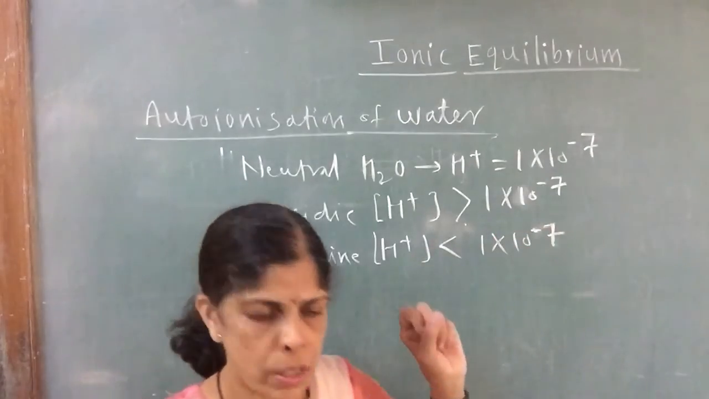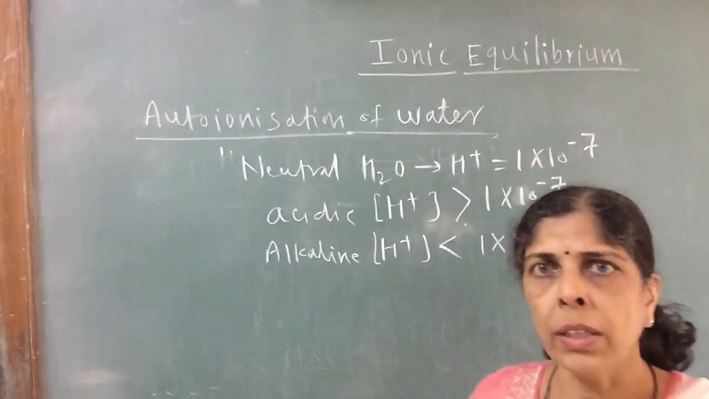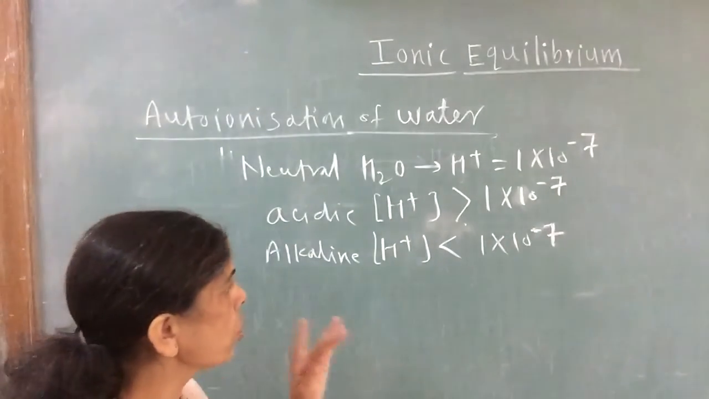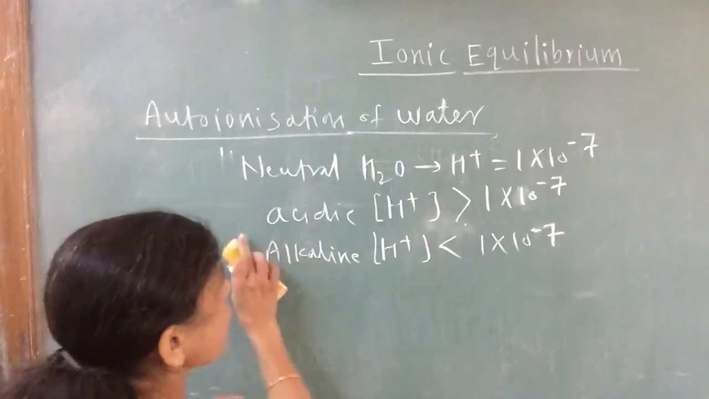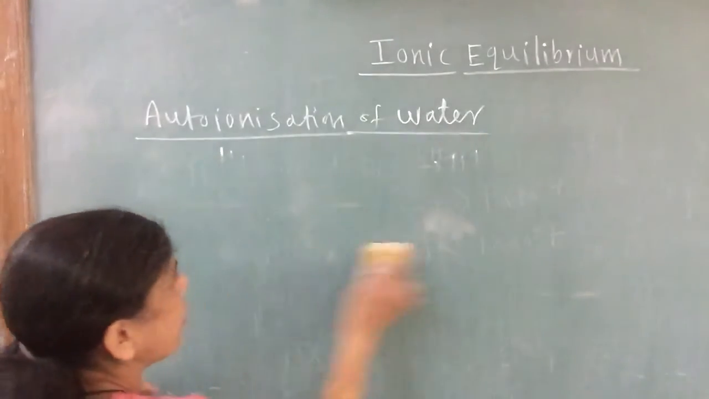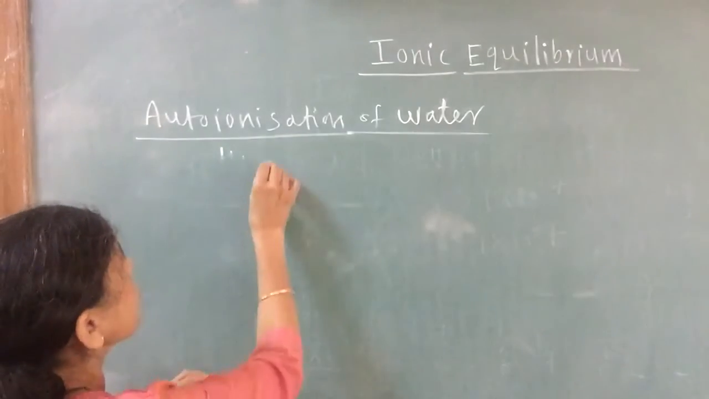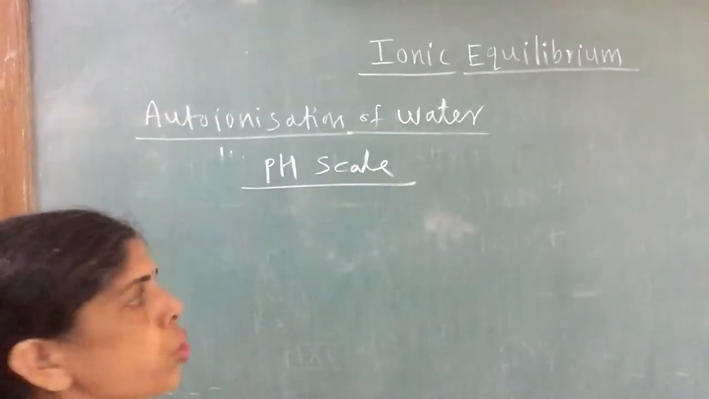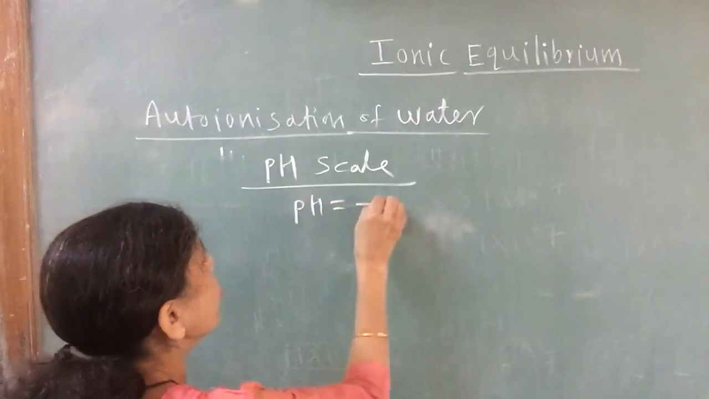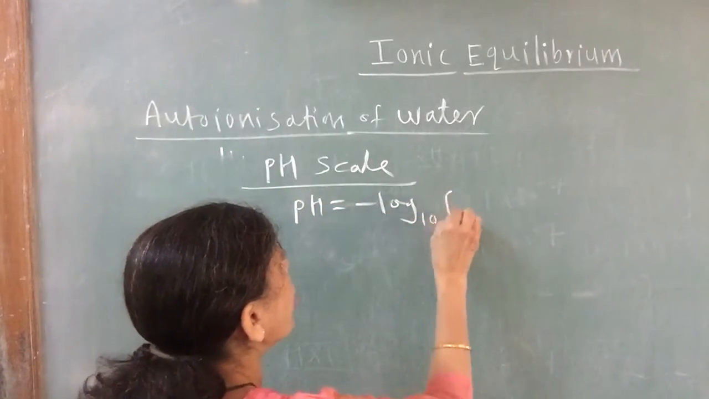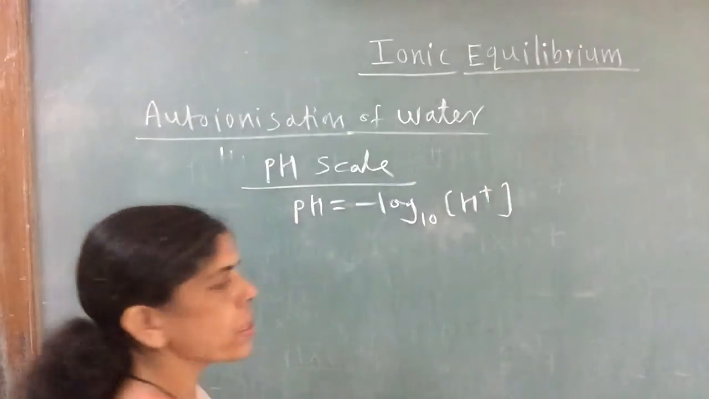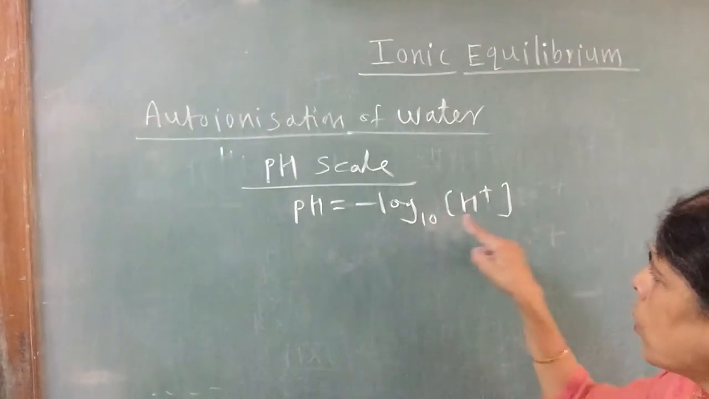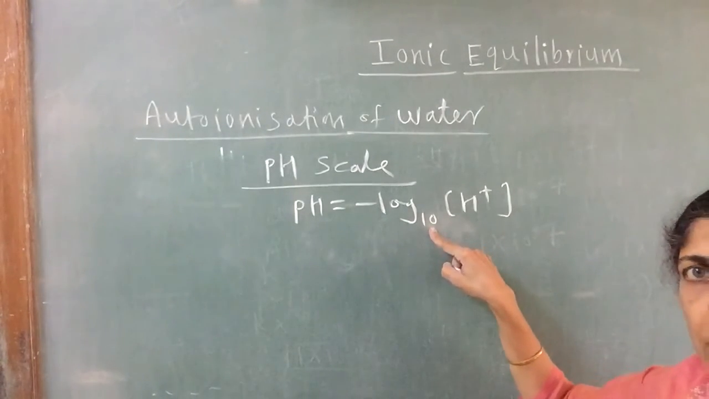So one more scale is given by Sorensen for expressing the acidic, basic or neutral nature of the solution. That scale is the pH scale. What is pH? The pH of the solution is equal to the negative logarithm of H plus ion concentration to the base 10. pH is equal to minus log of H plus ion concentration to the base 10.